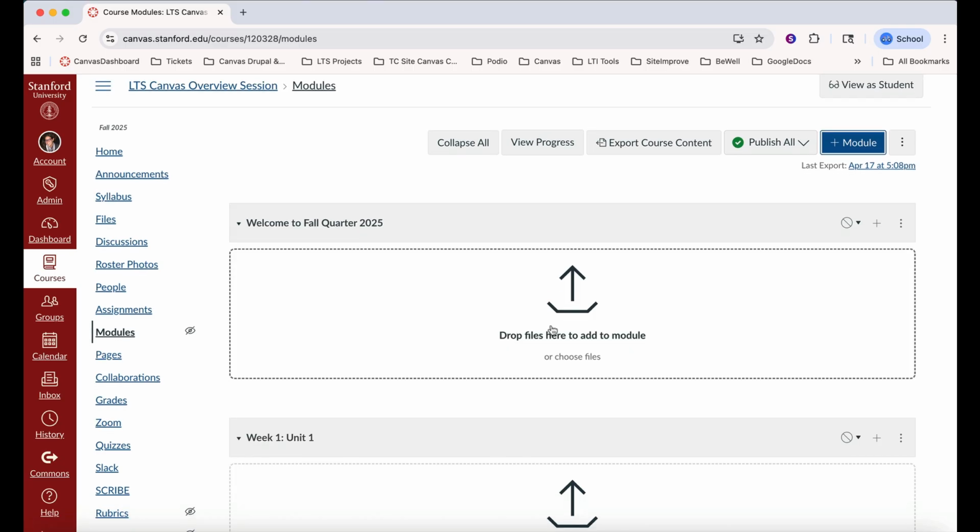Now let's add course content into the module titles. It's much easier to design modules when content has already been uploaded and created in other tools. For instance, assignments, quizzes, files, syllabus, discussions, and pages. Click on the gray faded out addition symbol within the module title where you'd like to add content.